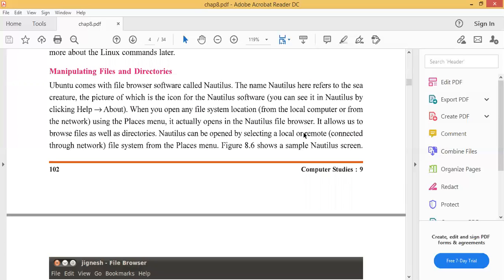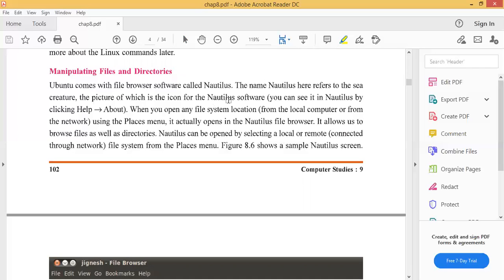Manipulating files and directories. What do you mean by manipulating? Editing, creating, deleting, all these things mean manipulating. Ubuntu comes with file browser software called Nautilus. Underline this line. Are you getting this point? Ubuntu comes with file browser software called Nautilus. Underline, filling the blanks, this question will come. The name Nautilus here refers to the sea creature, the picture of the shell, which is the icon for the Nautilus software. You can see it in Nautilus by clicking Help, About.